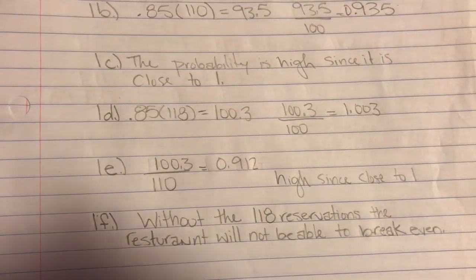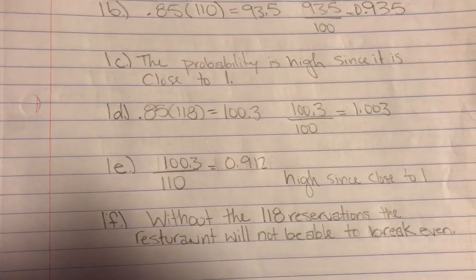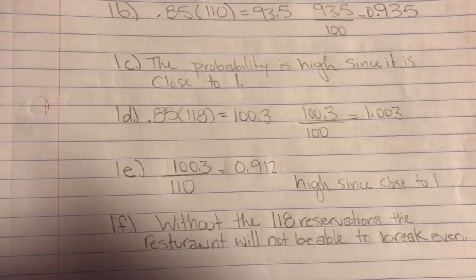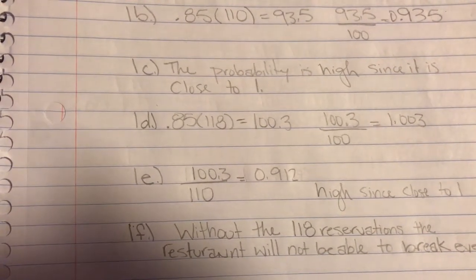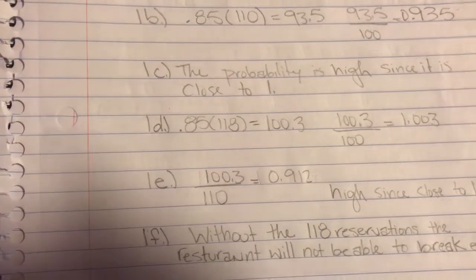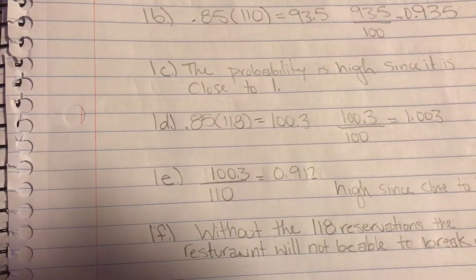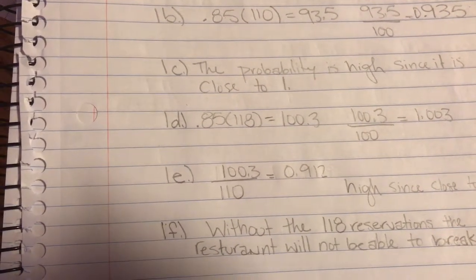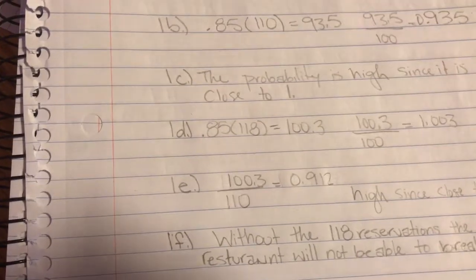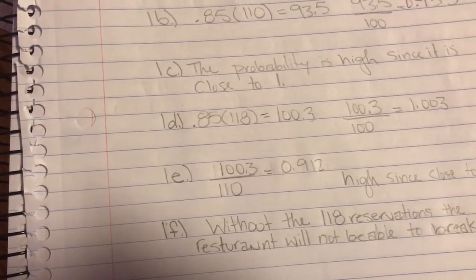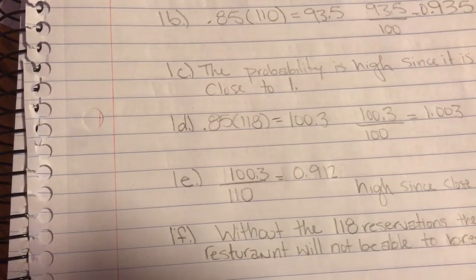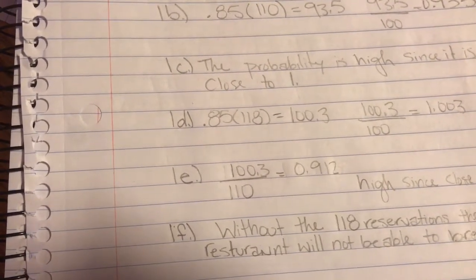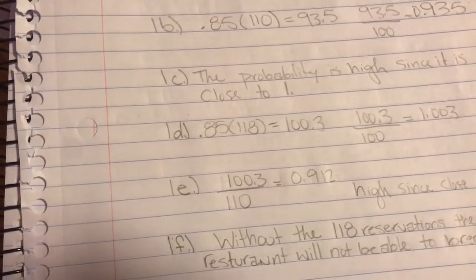Part D, I took the amount of guests that show up, the 85%, and multiplied that by the number of reservations that they would now have, and divided that by 100, which is the number of reservations they need in order to cover the costs.